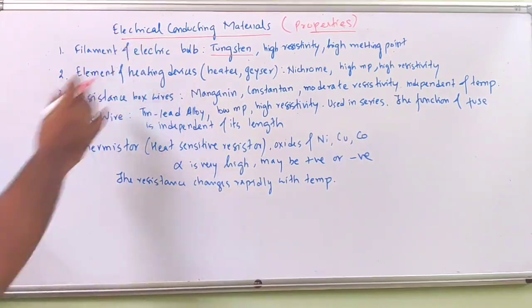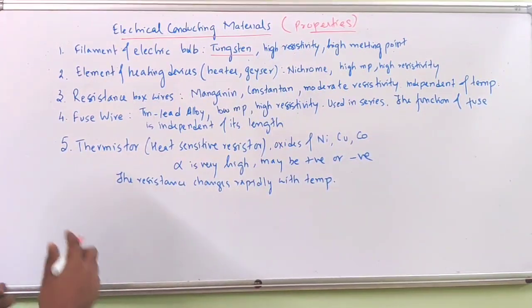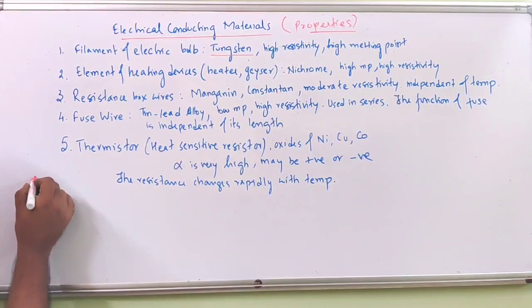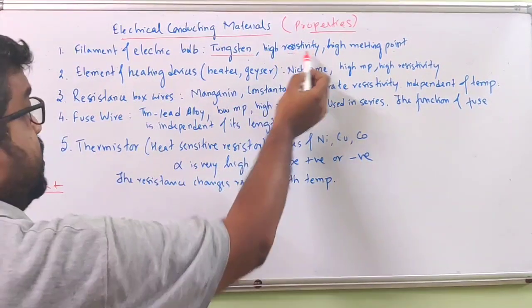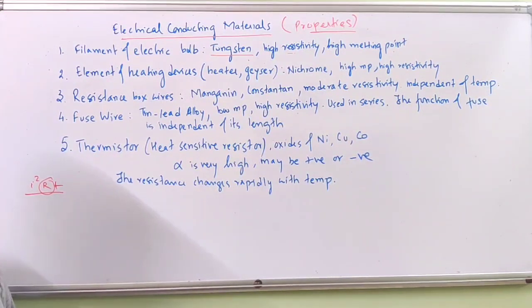Because this filament burns, it radiates energy, which is given by the expression I squared RT. Now, the greater the resistivity, the greater the resistance, and the more heat will be produced.